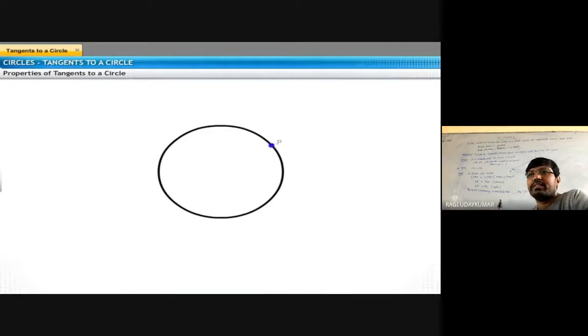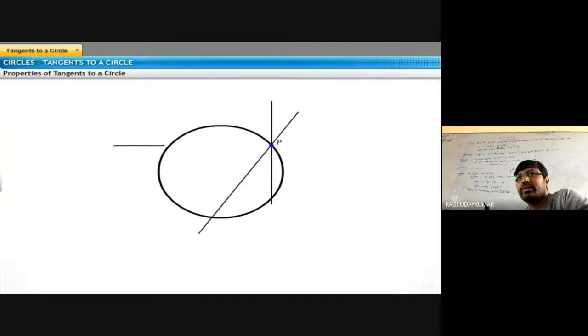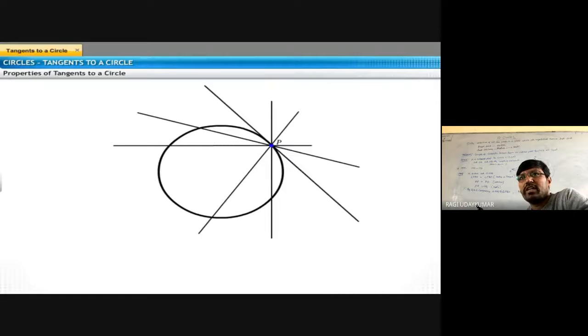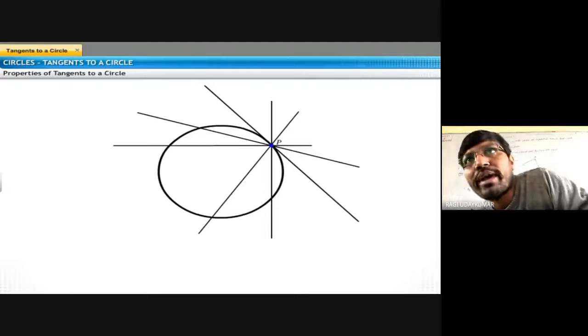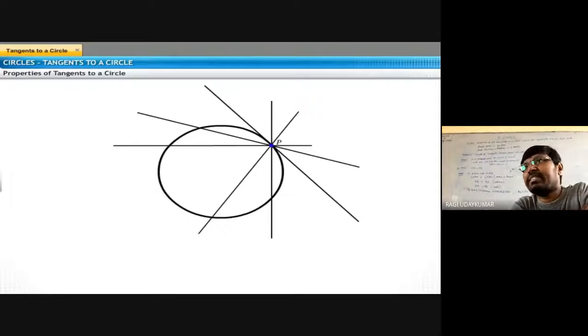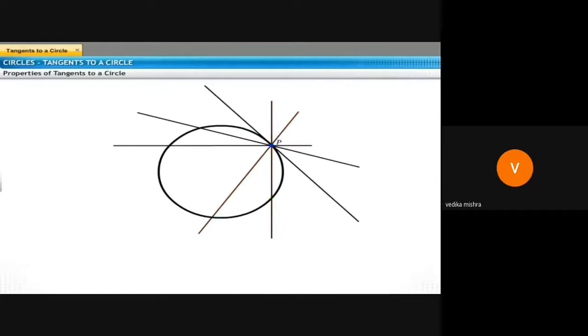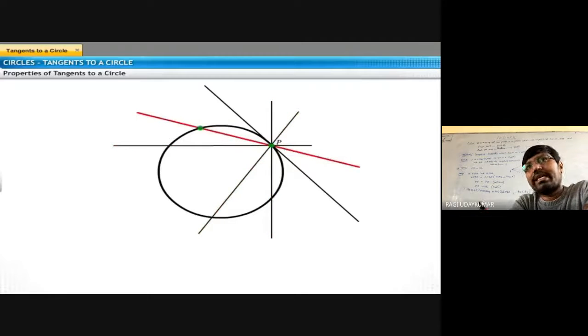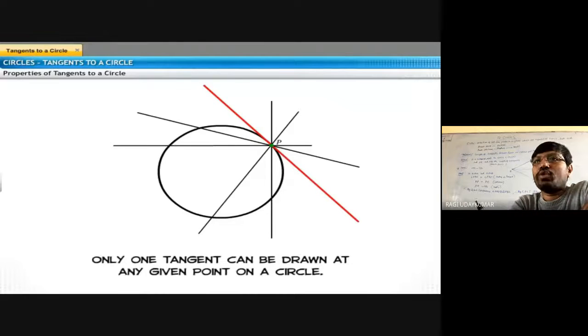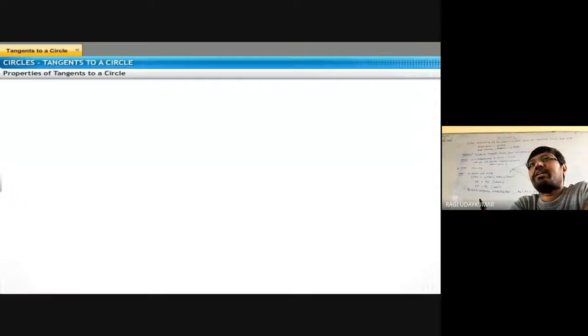So what are the main properties of a tangent to a circle? Let us see here. How many tangents can be drawn through a point? P is one point. At the point P, how many tangents can be drawn? Only 1 tangent can be drawn. For a circle, how many tangents will there be? Infinitely many tangents. So only 1 tangent can be drawn at a given point on the circle. This is one property.